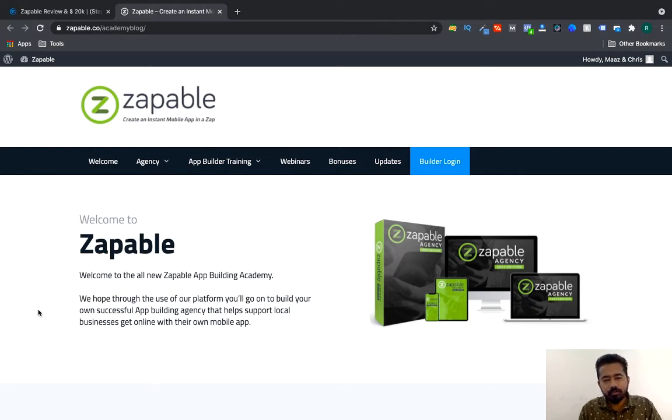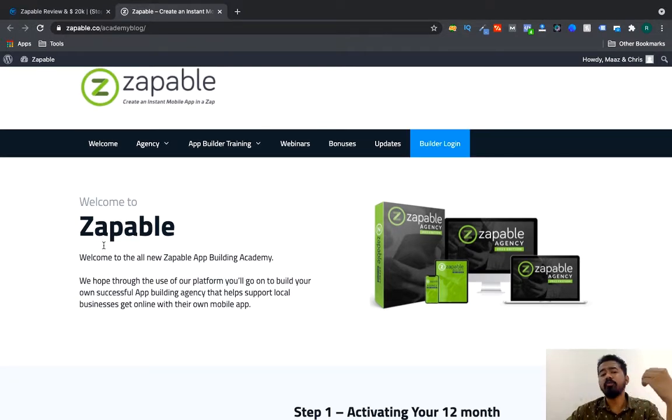Hey guys, do you want to create your own apps without knowing coding? Yes, that is possible with Zappable. You can create apps for you or for your clients, and you can make some extra money if you are already running a local agency or you are doing marketing for local agencies. They are going to pay you for creating apps for them, uploading them. So Zappable can help you without hiring a professional app developer or without knowing about coding. You can create your own apps with Zappable.